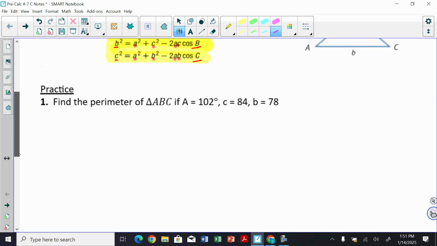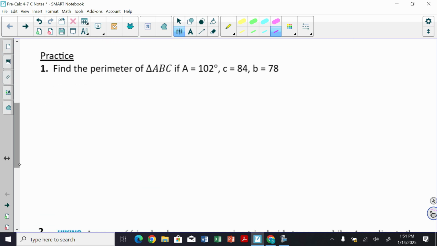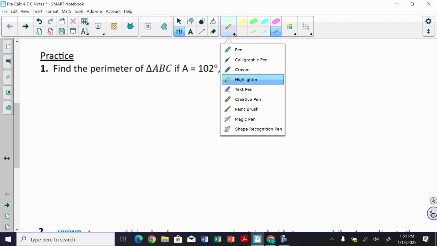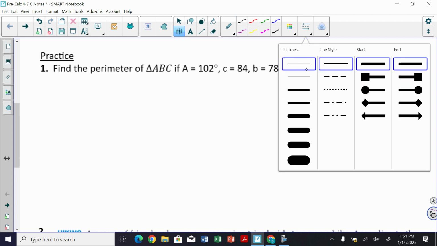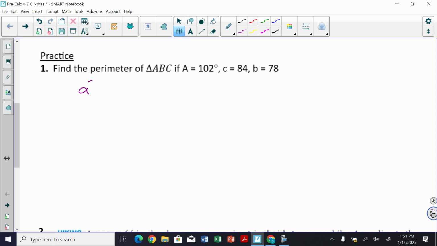All right, find the perimeter of triangle ABC if they give us angle A is 102 degrees, side c, sorry, side c is 84, and side b is 78. Okay, so we can already see right here that we don't have side a, so that's what we're going to have to try and find, but we do have angle A. So I'm going to write the law of cosines in terms of A. So a squared equals b squared plus c squared minus 2 times b times c times the cosine of angle A.